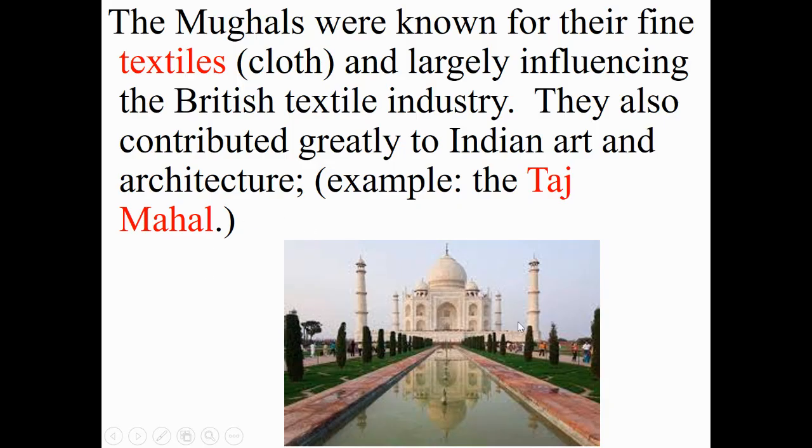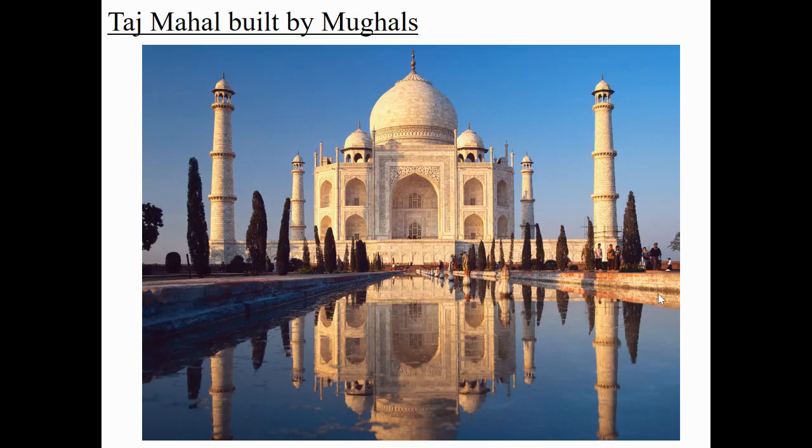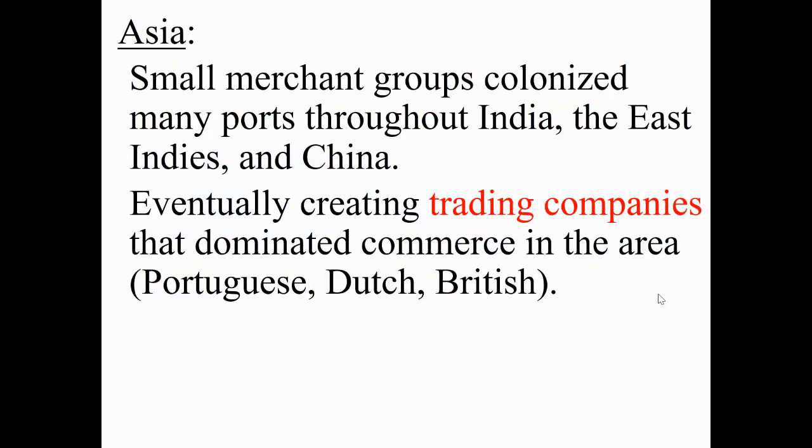For example, this is the Taj Mahal that was built under the Mughal Empire in India. Southern India remained unconquered, and they also traded with Europeans. From southern India, we have silk, spices, and gems being traded. So here's the Taj Mahal. Small merchant groups colonized many ports throughout India, the East Indies, and China, eventually creating trading companies that dominated commerce in the area. Trading companies from Portugal, the Netherlands, and England were all getting a foothold in this part of the world at that time.